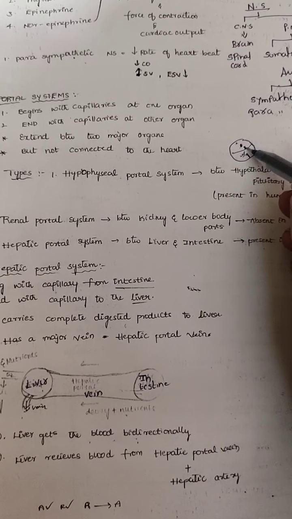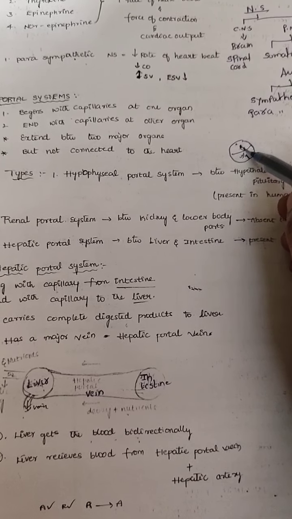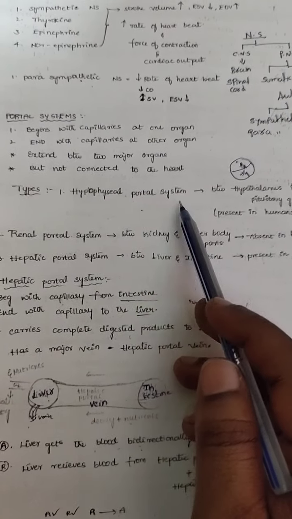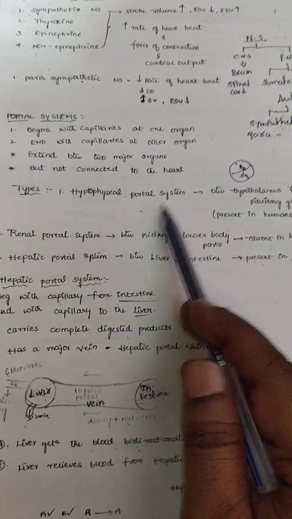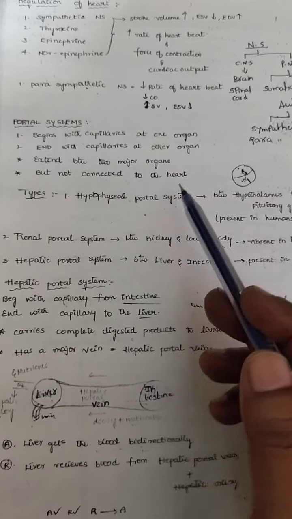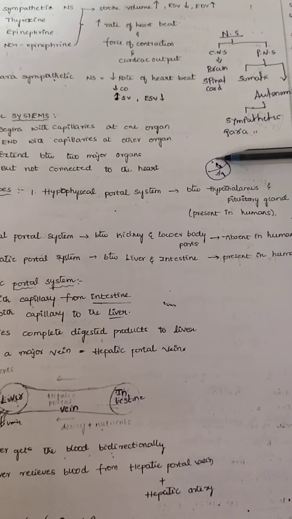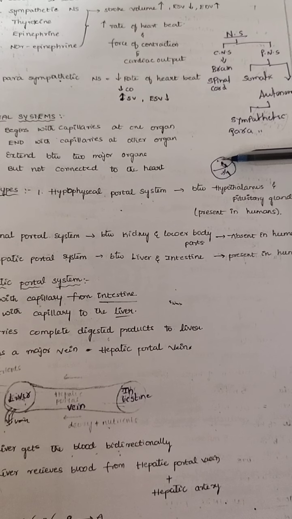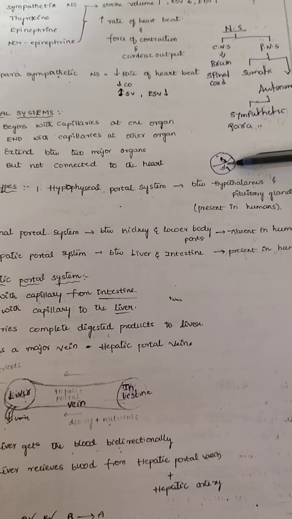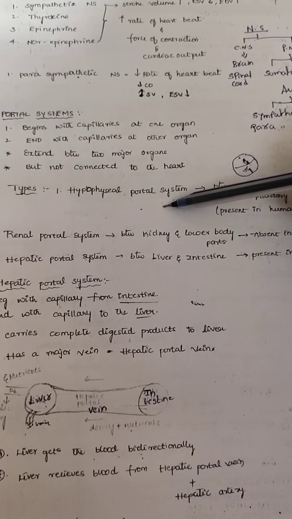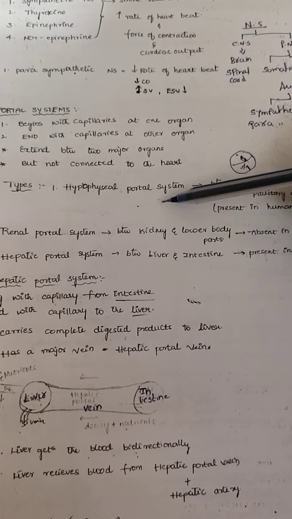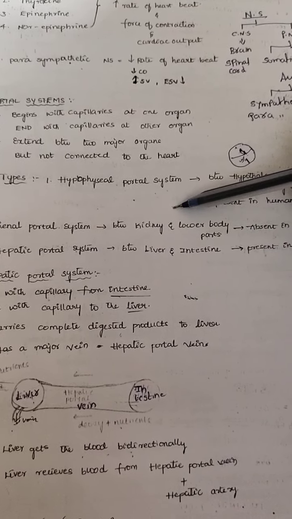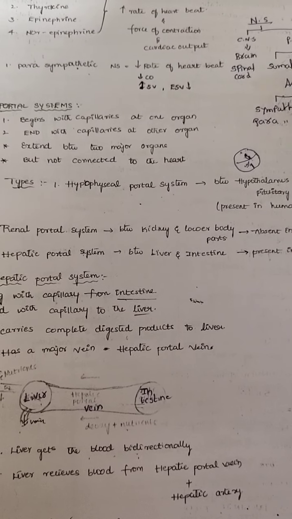This hypothalamus and pituitary gland are connected by a specialized system. The system is called the hypophyseal portal system. What is the hypophyseal portal system? This system can transfer the hormones synthesized in the hypothalamus. Those hormones are transferred into the pituitary gland through a system. That system is called the hypophyseal portal system. That's why the hypophyseal portal system carries the hormones from the hypothalamus to the pituitary gland.